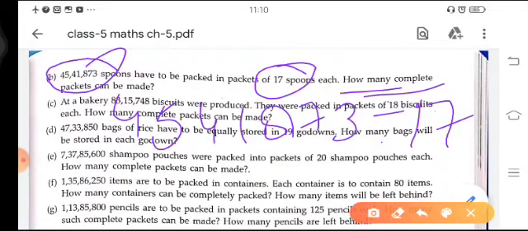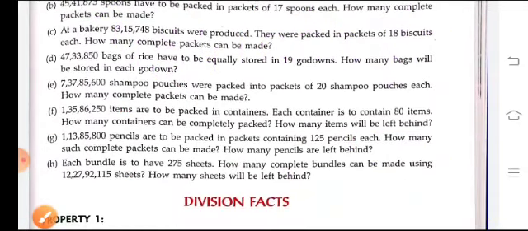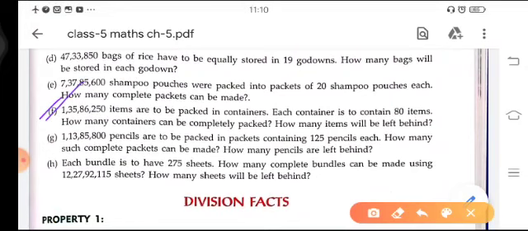Okay students, in this way various questions are given to you, and in all the questions you have to do only division. See, if you look at the F part, there is a little bit of difference in the last line. Here the question is 1 crore 35 lakh 86,250 items are to be packed in containers. In each container you can put only 80 items.